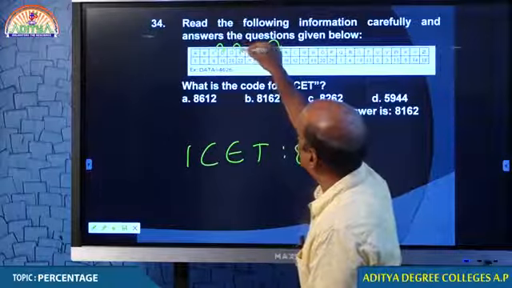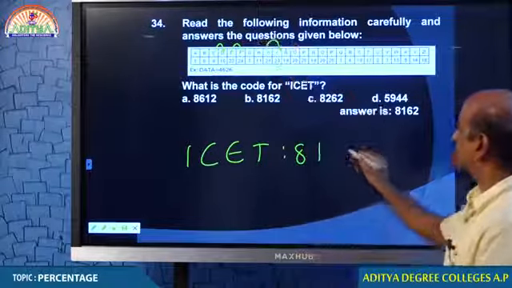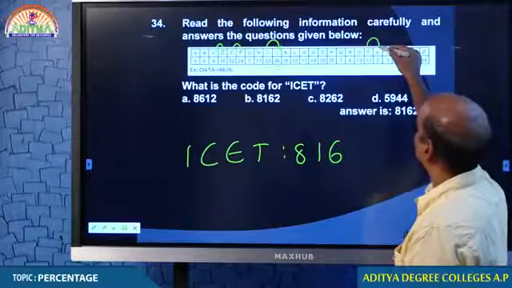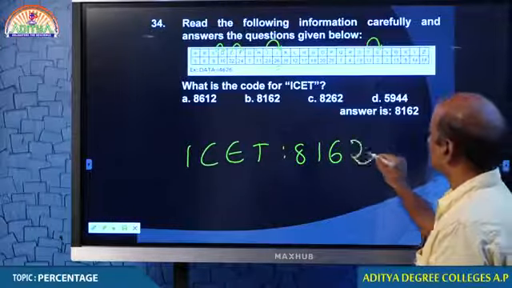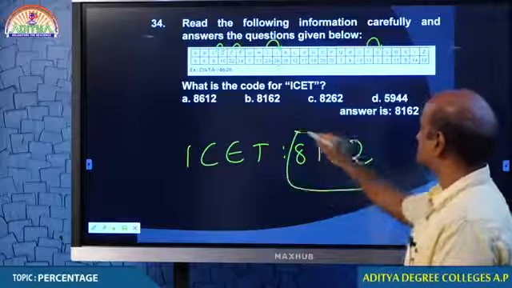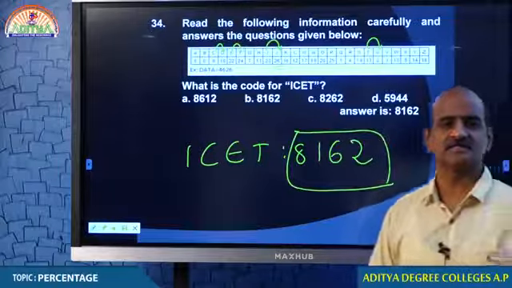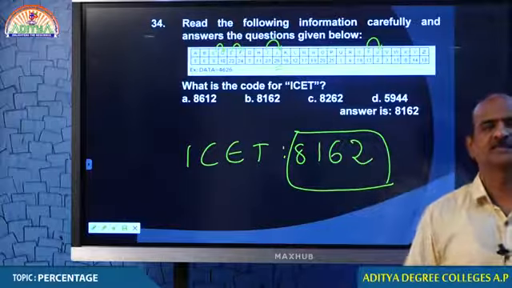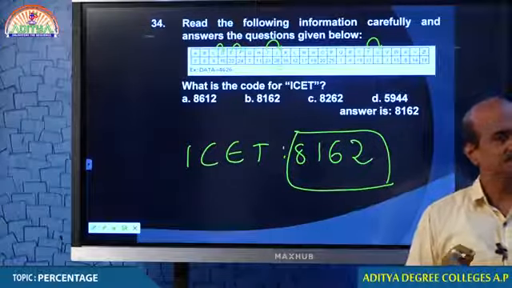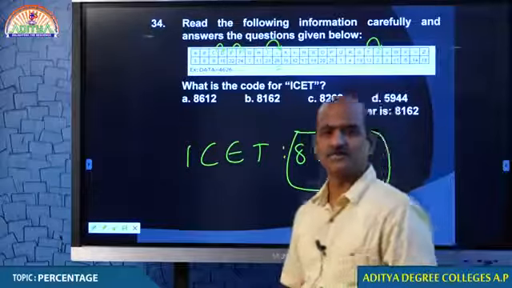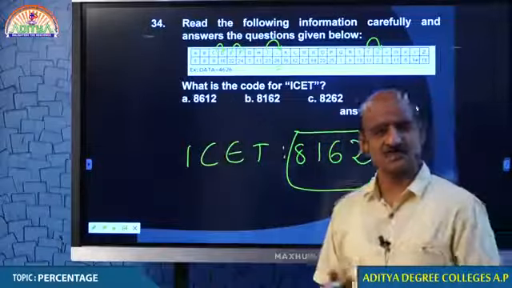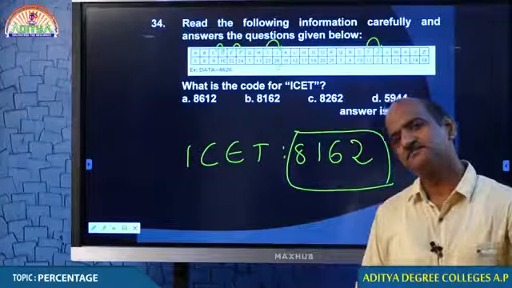Next letter of E is F. 2 plus 4, 6. T's next letter is U. U means 2. Students, are you comfortable? Should I discuss? Should I tell you once again? If you are comfortable, please message okay. If not, we discuss again. Okay, students? Should I move on to the next question?